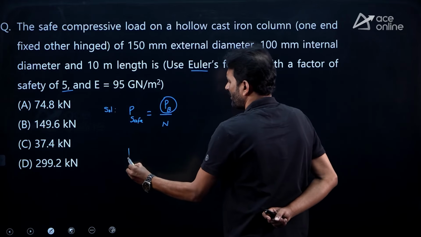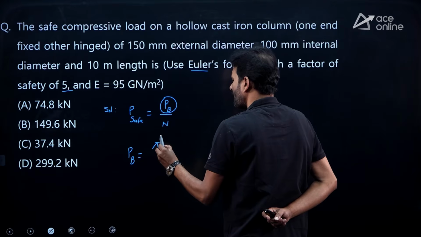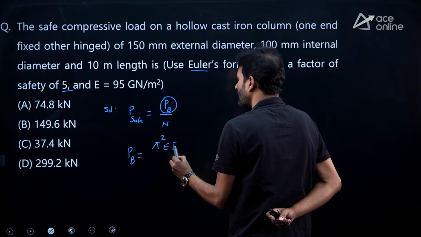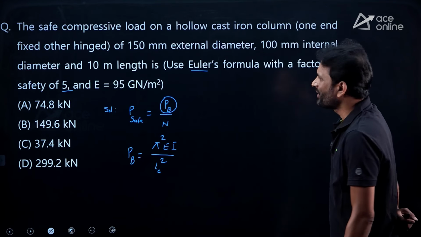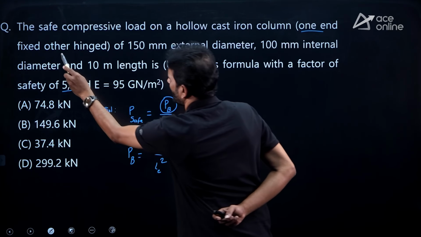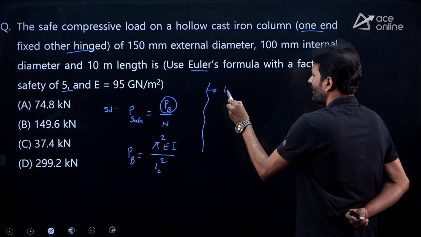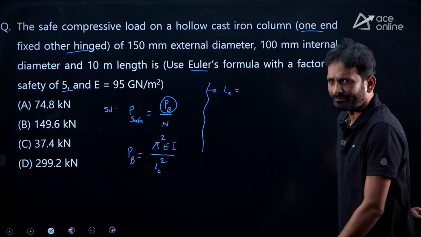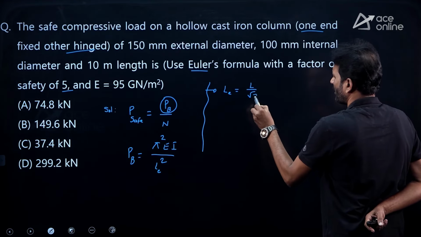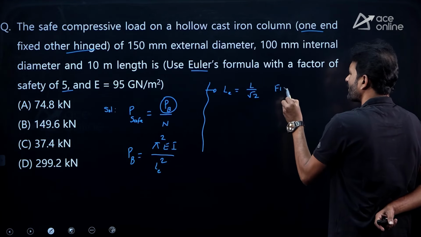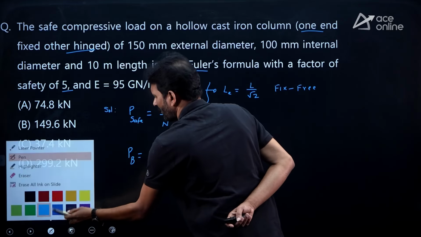So, how you get the PB? Use the Euler formula. If I am taking this one, this is pi square E I min divided by LE square. What is the end condition it is given? One end is fixed, other end is hinged. Try to get the LE value for this condition. LE, if I am taking this one, L divided by root 2, one end fixed, other end hinge connection.